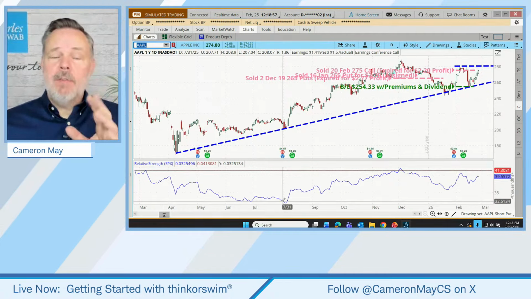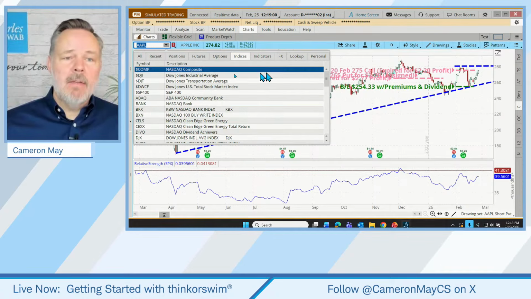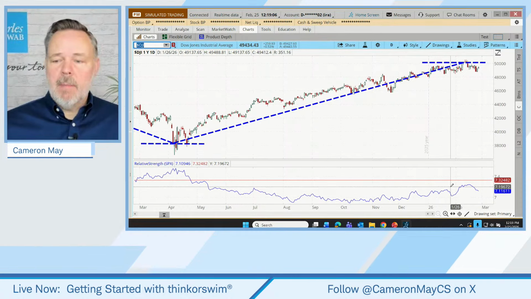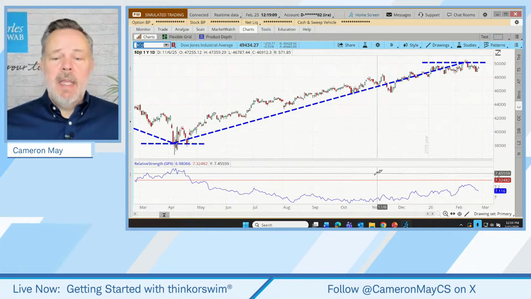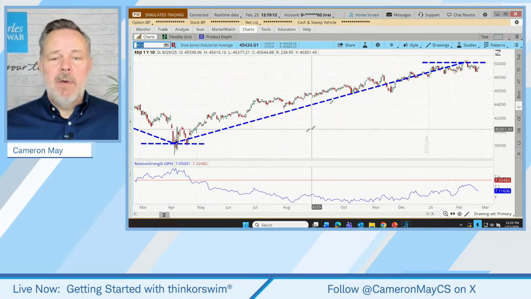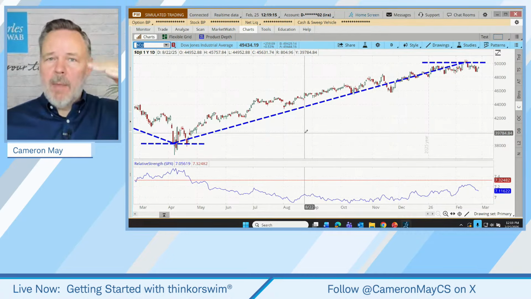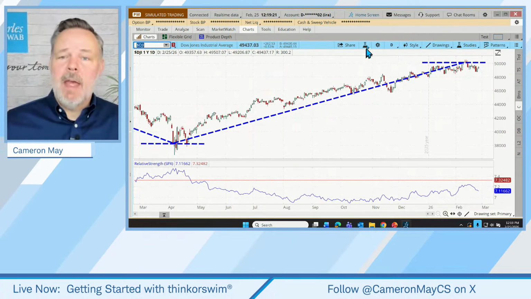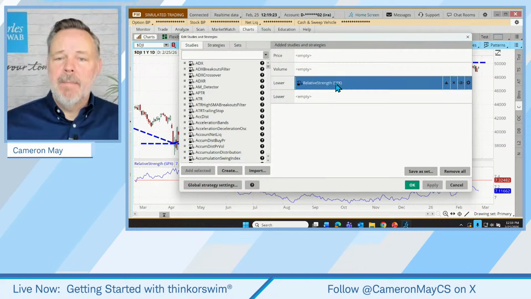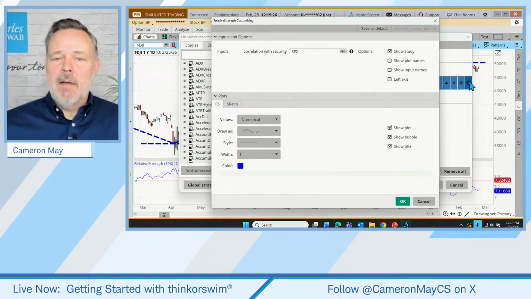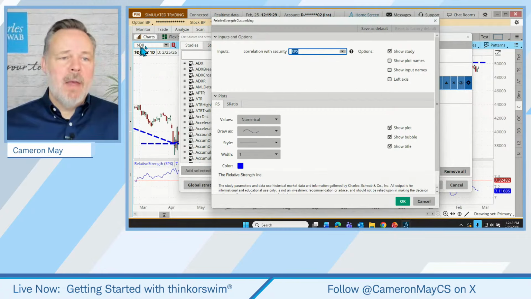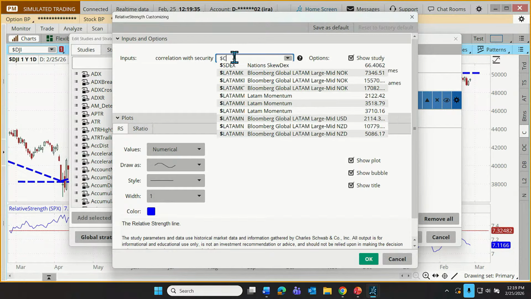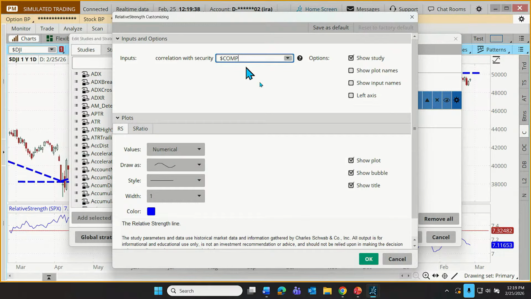Now, we can also look at other indices. I could maybe load up the Dow and look at its performance relative to the S&P 500, or we can even change it. So what we've been doing is sort of playing with the top symbol. Well, what about the comparison symbol? By default, it's the S&P 500. Let's change that one. We can do that by clicking on the Edit Studies icon and going to this Customize Gear, and we can just change that bottom symbol. So for example, if I want to look at the Dow compared to the NASDAQ, let's type in $COMP, or we could use the drop-down menu.